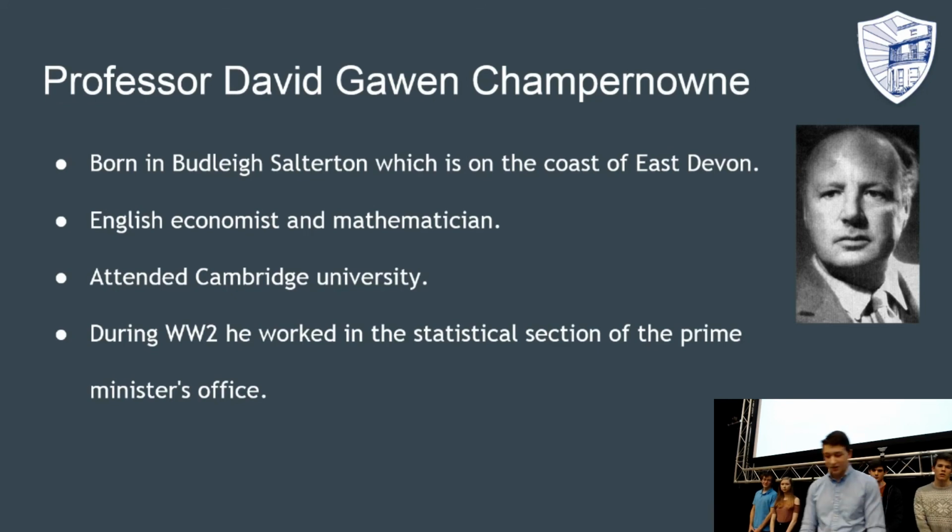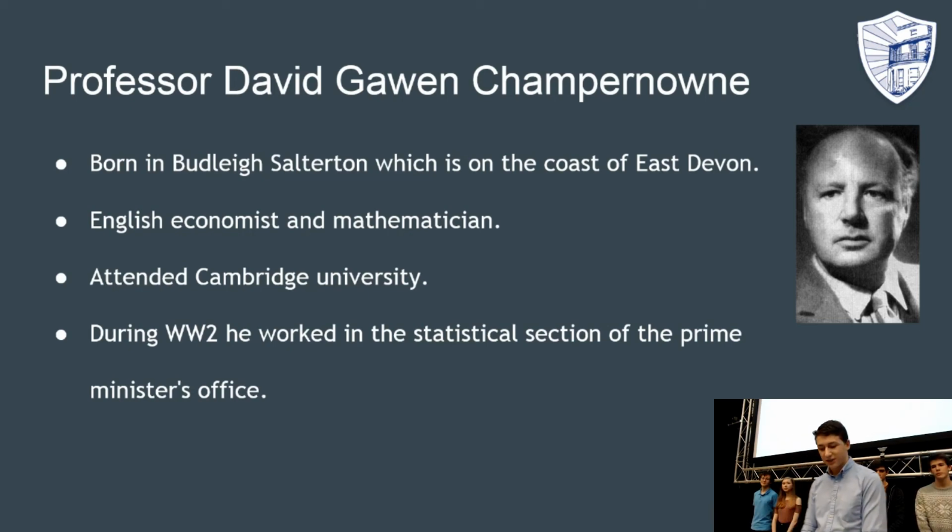There's also a local person who's involved in normal numbers. This is Professor Champernowne. He was born 15 miles southeast of Exeter on the east coast of Devon. He was an English economist and mathematician and attended Cambridge University at the same time as the famous mathematician and cryptanalyst Alan Turing. During World War II, he was drawn into the statistical section of the Prime Minister's office to help Winston Churchill make his important decisions.